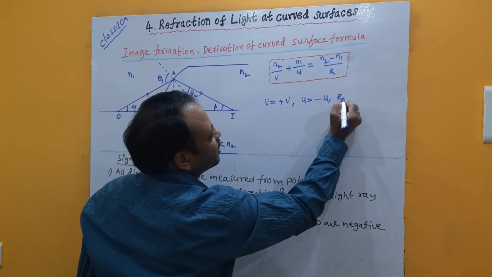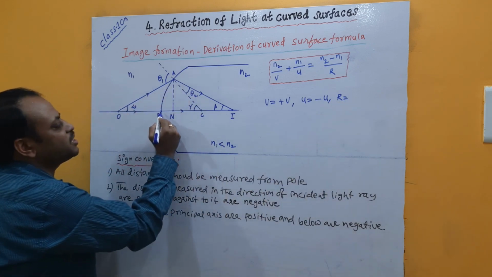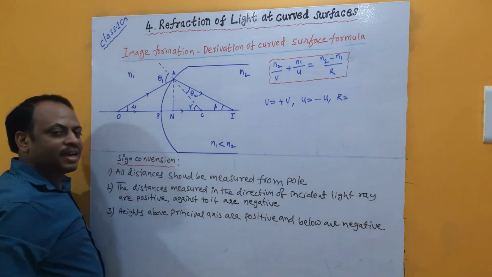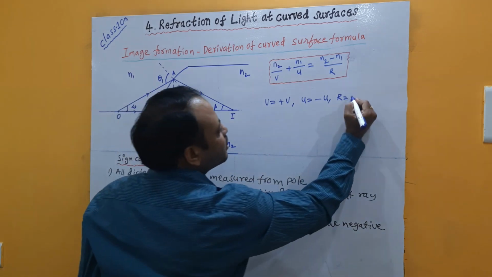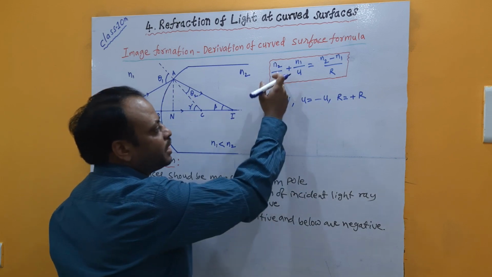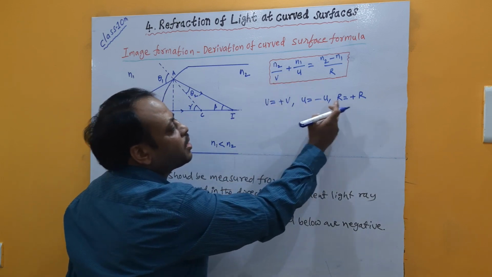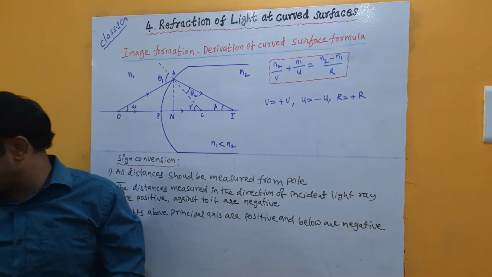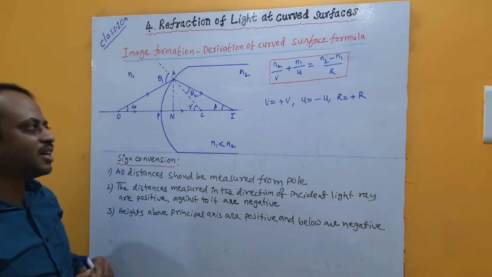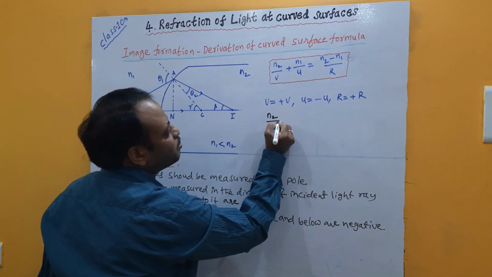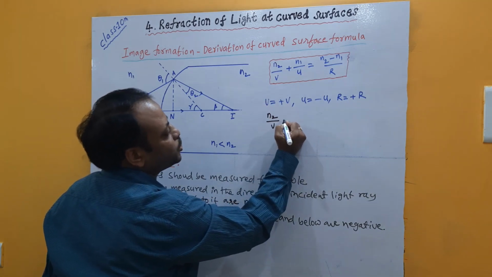Then coming to radius of curvature. Radius of curvature is measured from pole to center of curvature. That we are measuring in the direction of light rays. So r becomes positive, plus r. Now by substituting v as positive as it is, u negative, r as positive in the above equation, the formula obtained will become a general formula. Then what will be the general formula? If I substitute, n2 by v as it is, v is positive, no issue.